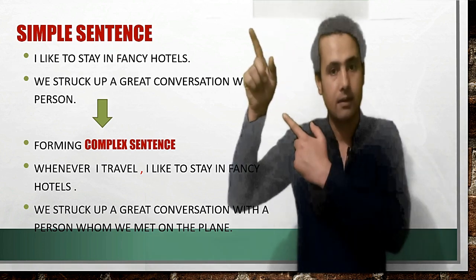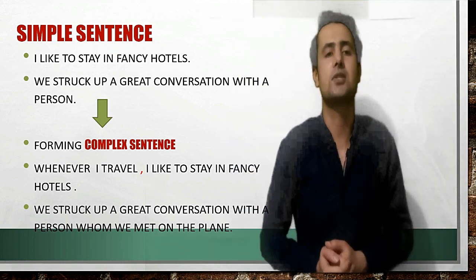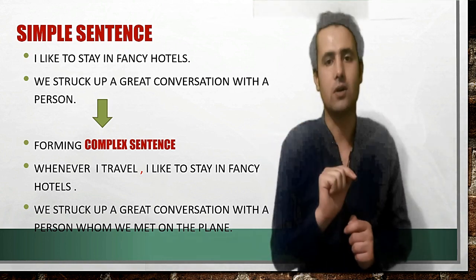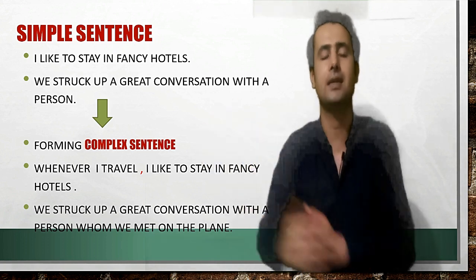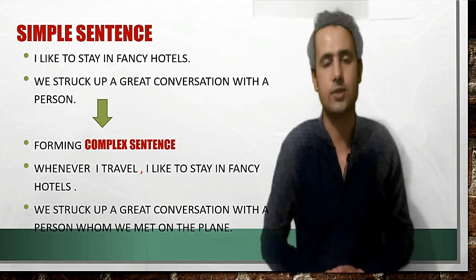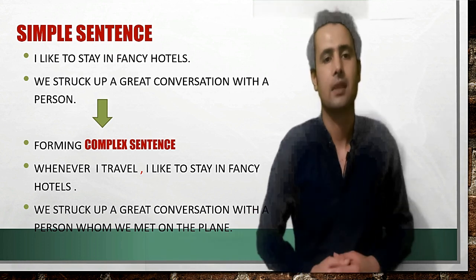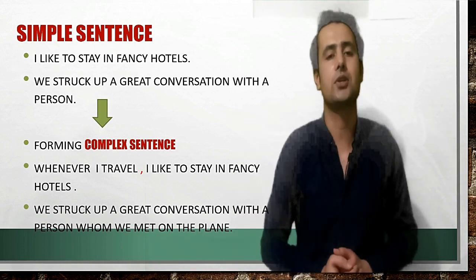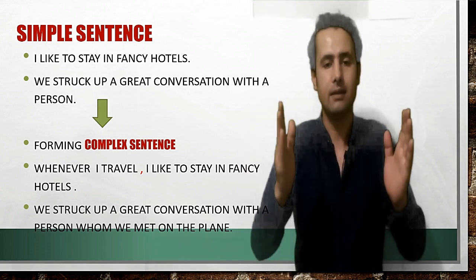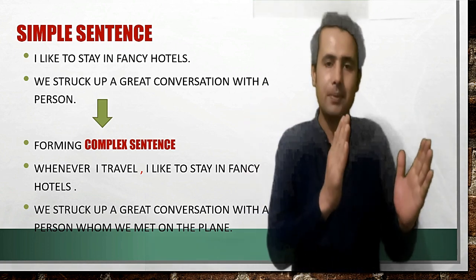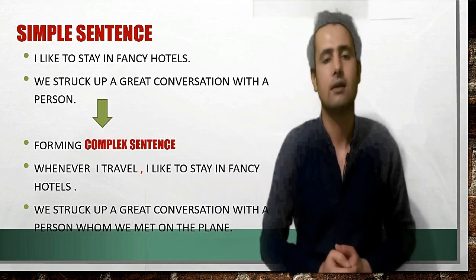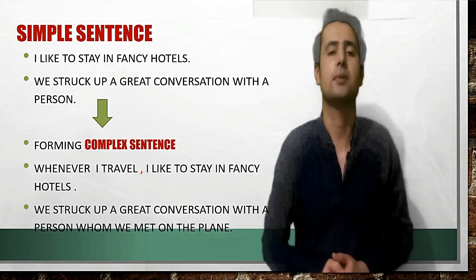Whenever I travel, I like to stay in fancy hotels. If I join a dependent clause, then a comma, with an independent clause, it forms a sentence known as a complex sentence. Similarly: we struck up a great conversation with a person, comma, whom we met on the plane. Again, if I join an independent clause alongside a dependent clause with a comma, it would be a complex sentence.